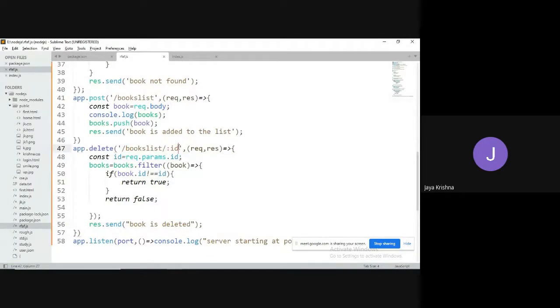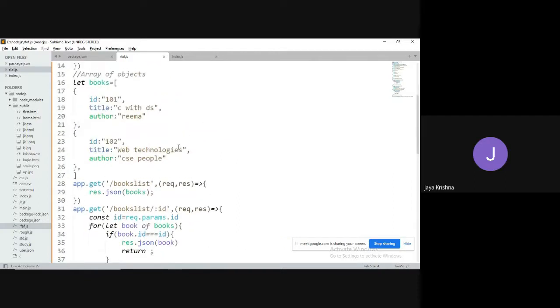Now actually, this thing we can do with the help of forms concept also, but instead of writing the code again and again multiple times, I have used the tool called Postman. This Postman tool is generally meant for testing purposes. So like this, you can use the RESTful API. We are going to create an API, and through this Postman tool, we can check whether this API is perfectly working or not. Okay, guys?